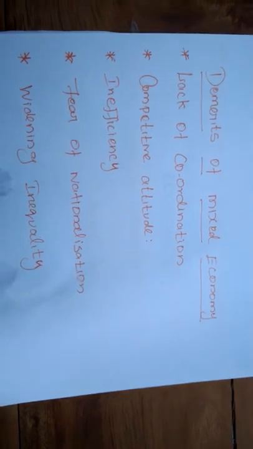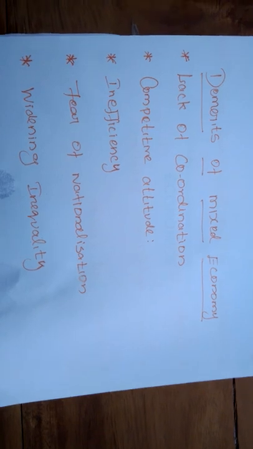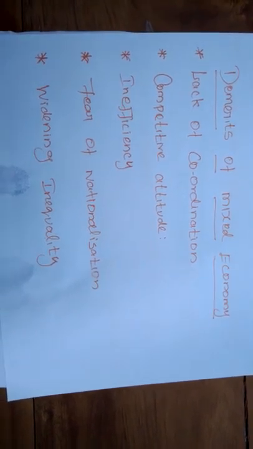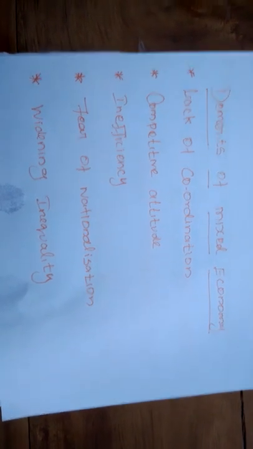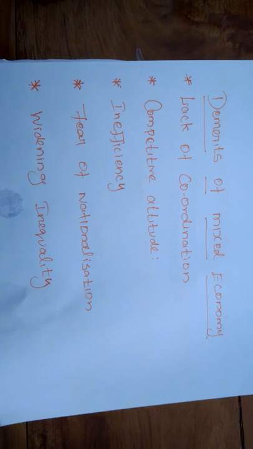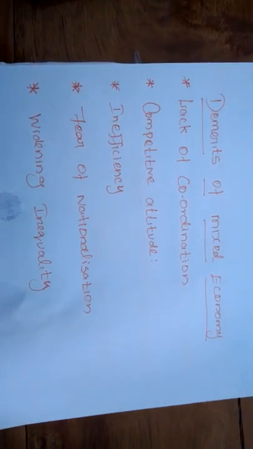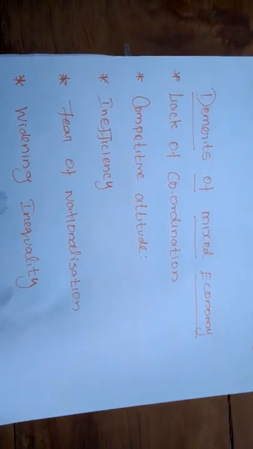The private sector does not have even a little right to control the government. In this way, many private organizations have to depend upon the government. So because of this lack of coordination, economic activities also have a chance to decrease.